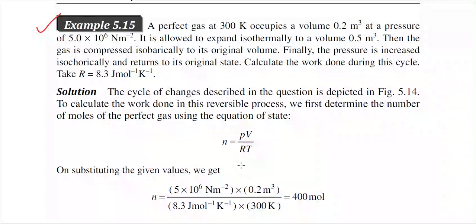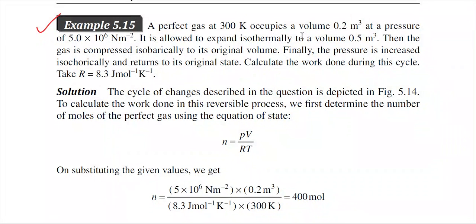Then the next problem. A perfect gas at 300 Kelvin occupies a volume of 0.2 meter cube at a pressure of 5 into 10 to the power 6 Newton per meter square. So volume is given, pressure is given, and temperature is also given.